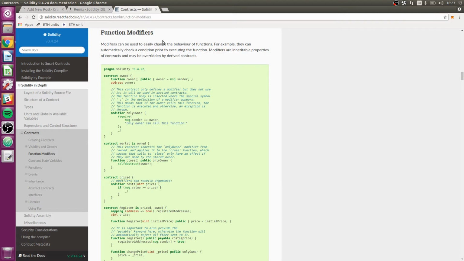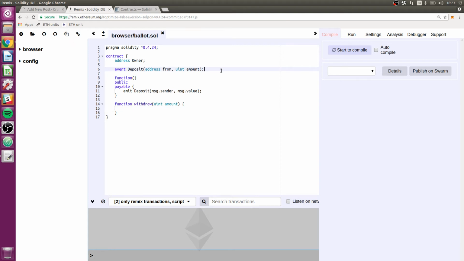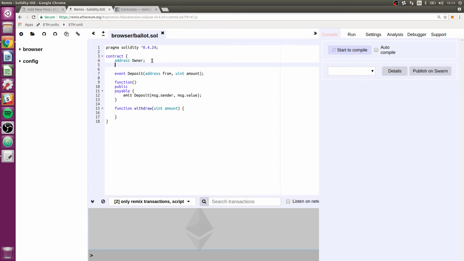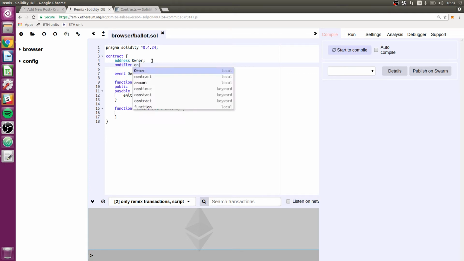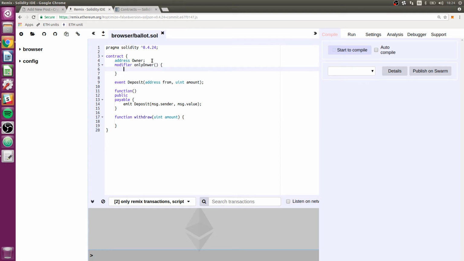A modifier you can use for a couple different things, but what we're going to use it for is, as I said, a sort of check. And once again, another stylistic thing that I like to do: when people write smart contracts, sometimes they like to put all the modifiers together, all the functions together, and all the events together. I do things a little differently. I like to put relevant pieces of code together. So because this modifier is very directly related to the owner, I'm going to put it right under the owner here. I'm going to say modifier onlyOwner, like that.